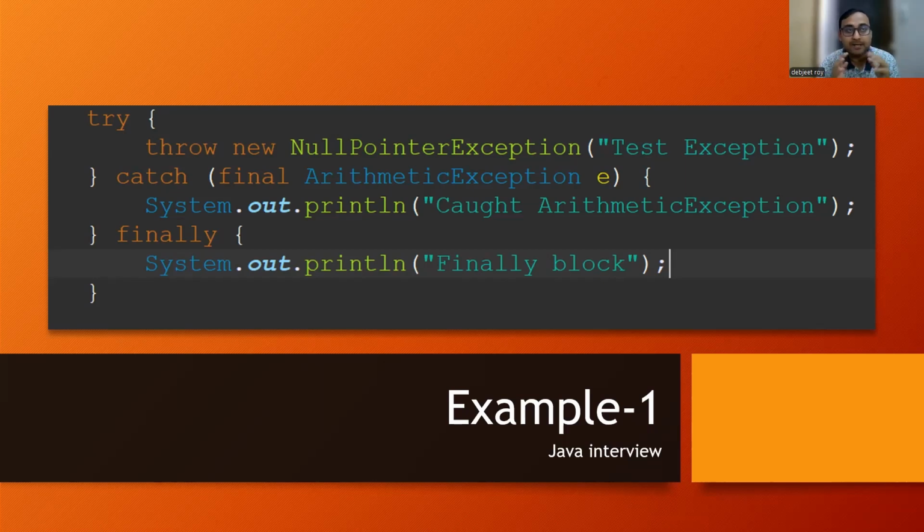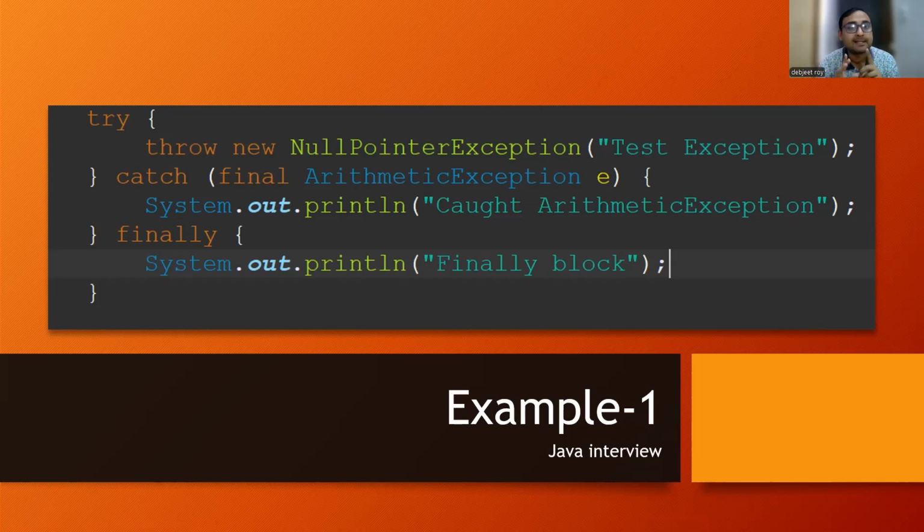Try with multiple catch blocks is possible, but the catch blocks should be written so that they go from the subclasses to the top level classes. It should follow the inheritance concept. So the first catch block should be FileNotFoundException. The second catch block should be its superclass, IOException. And then we can write the supermost class of that, the main Exception.